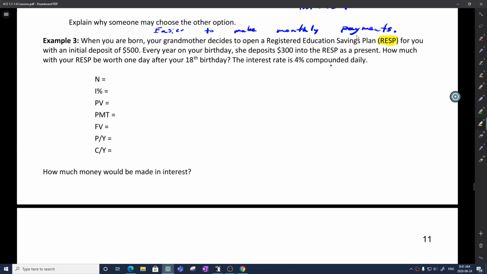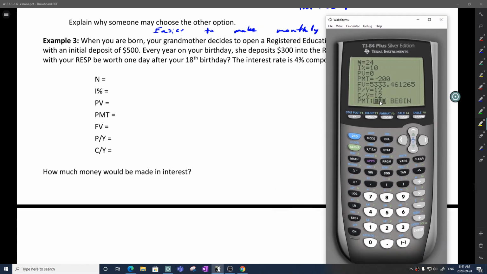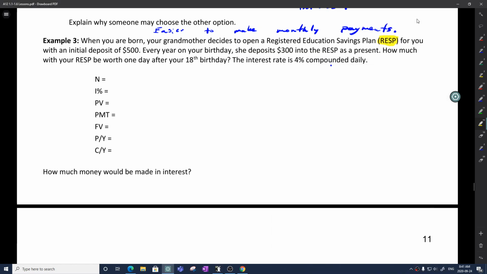So the first thing I'm going to do is pull up my calculator and try to remember that at the bottom, my payment is at the beginning. If you notice, there's no word beginning here. Really, that's reading too much into the question, so I'm just going to change it back to payments at the end. So let's get back to the question again and pick it apart.